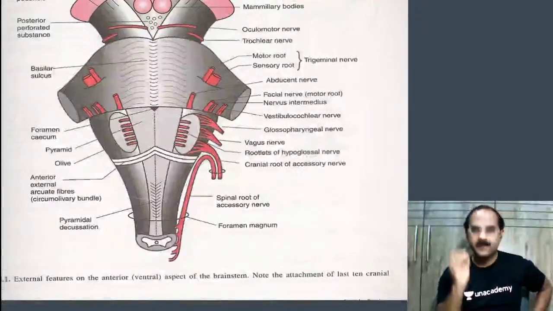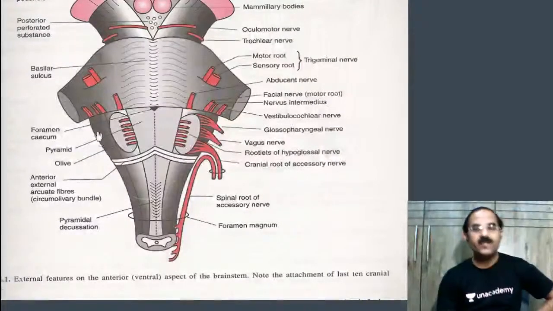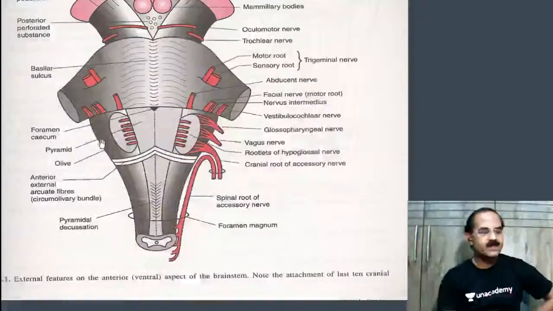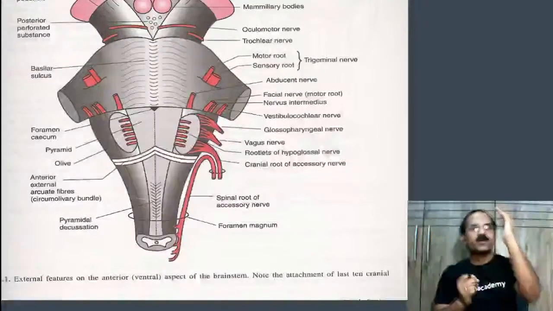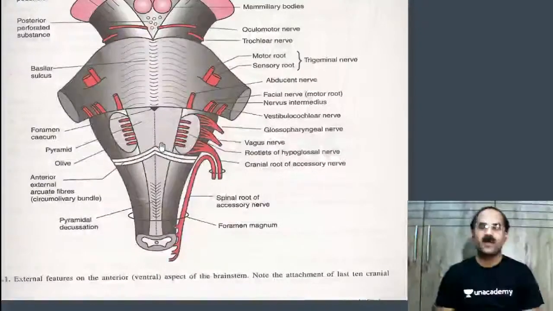And now coming back, what is this? This is the pyramids. This is the olives, and lateral to the olives, what's that? That's the inferior cerebellar peduncle. Pyramids, olives, and the inferior cerebellar peduncle. And these pyramids are formed by crossing of corticospinal tracts.